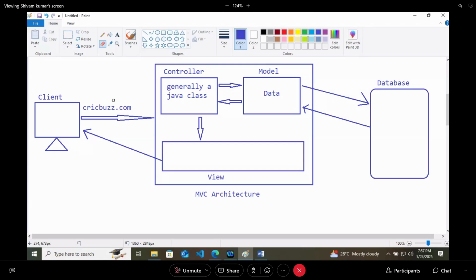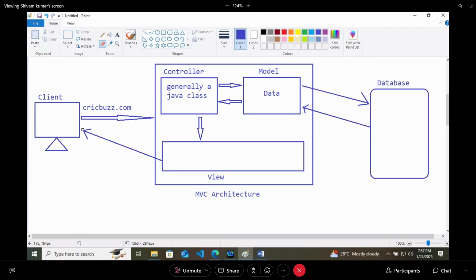At first, the request will be handled by the controller. The controller will check whether it requires any data. If it requires, go to data, or else go to view. And then the view will be loaded to the client, whatever the view is.